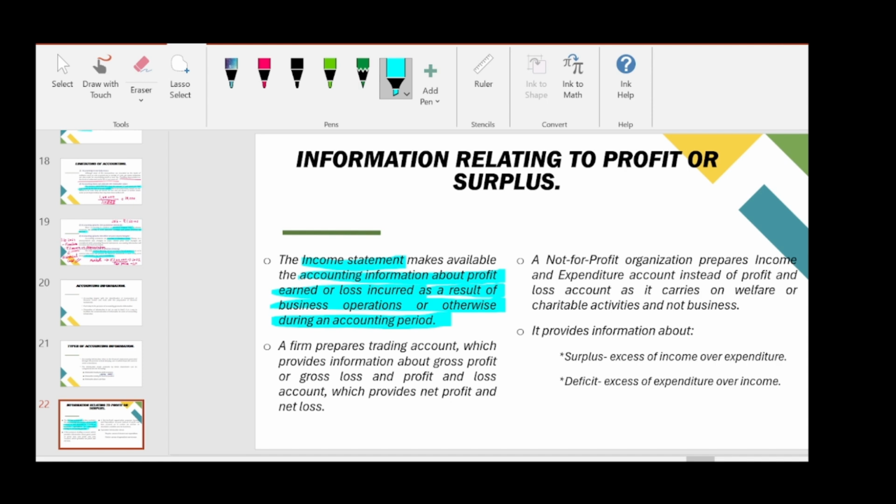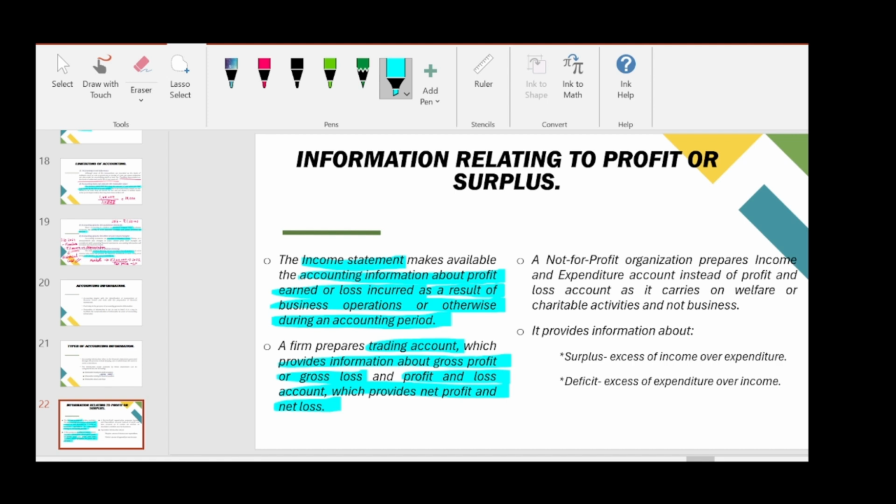So a firm prepares a trading account, which provides information about gross profit or gross loss, and a profit and loss account, which provides net profit or net loss. The first statement we prepare is the trading account. From the trading account we will find our gross profit or gross loss, and with that we will prepare the profit and loss account.